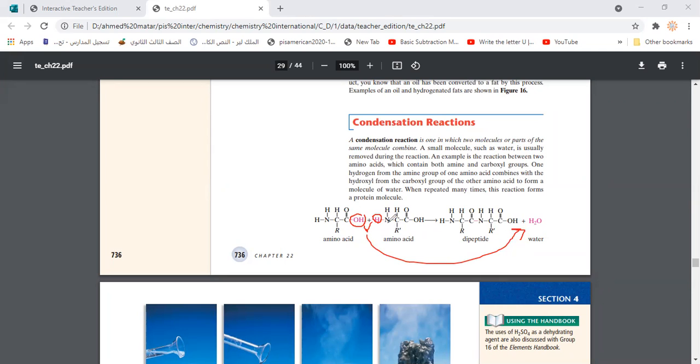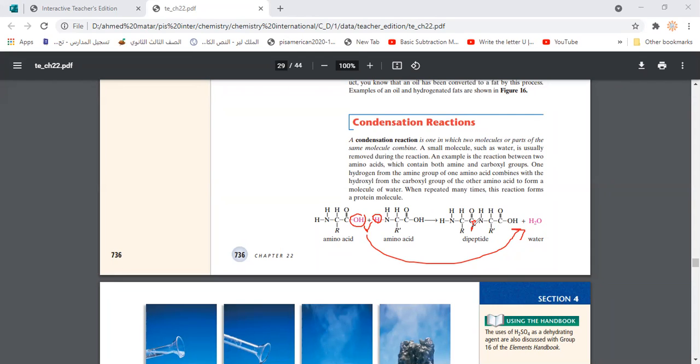In that case, the nitrogen lacks a bond and the carbon also lacks a bond, so they attach to each other, forming this bond. This is a peptide bond, the bond formed between the amino group and the carboxyl group between amino acids. Like this, we start to build a long chain of polypeptide, which is the first step of building protein from amino acids. This kind of reaction we call condensation reaction.